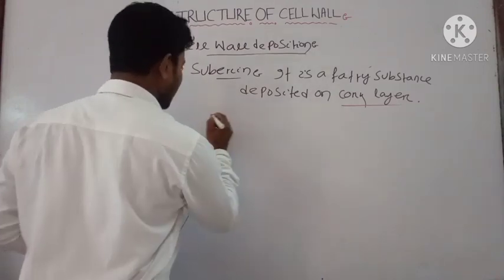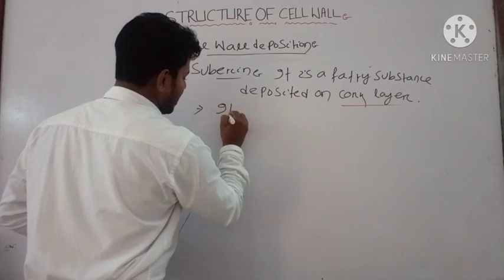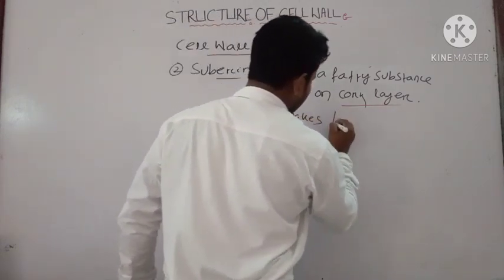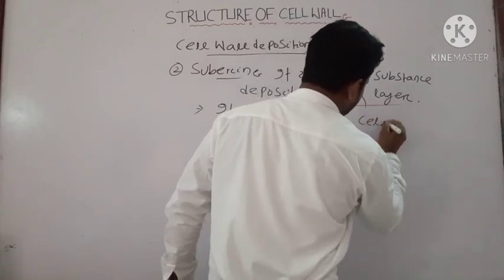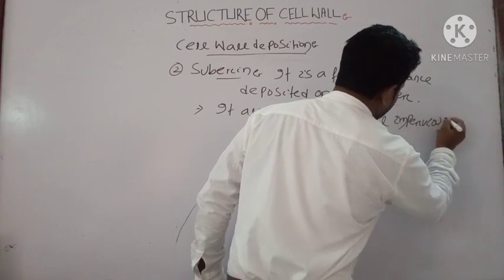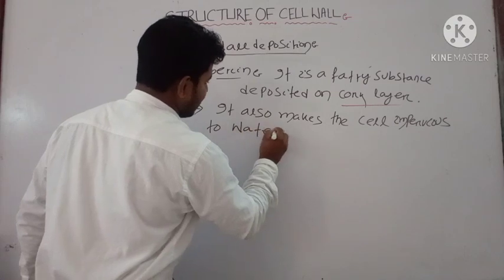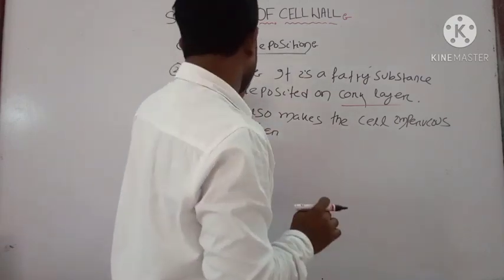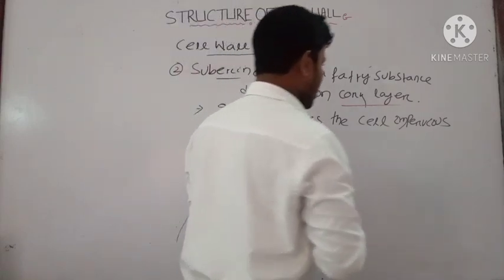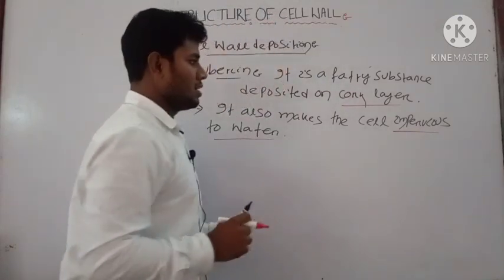The fatty substance suberin also makes the cell impervious to water, like lignin. The function of lignin and suberin is to protect or restrict the flow of water to the cell.